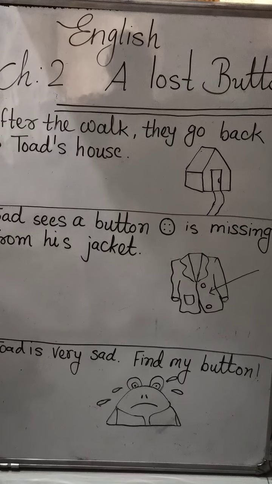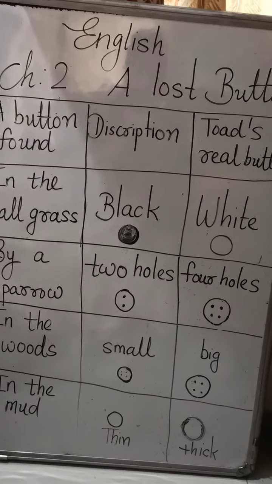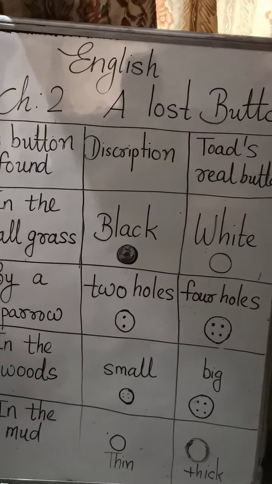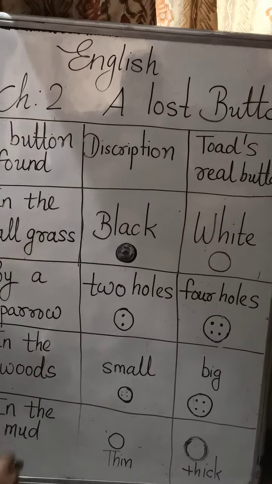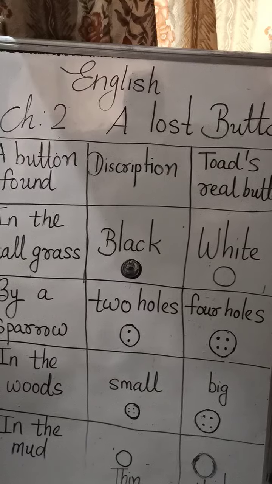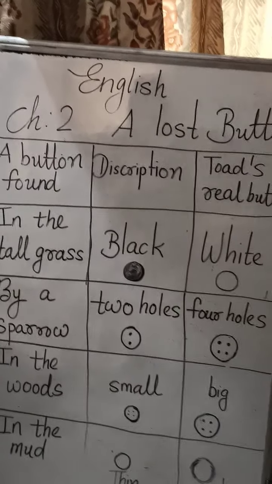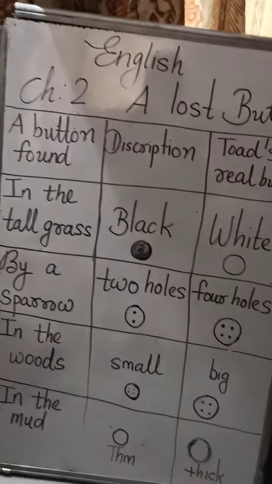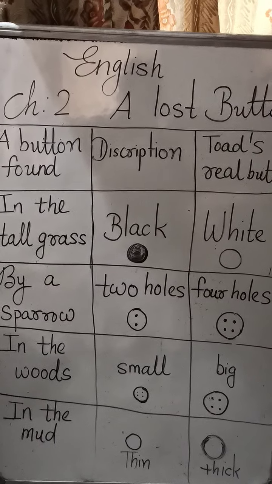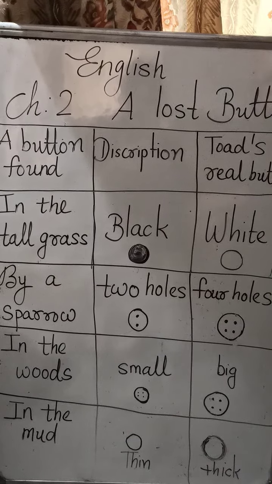So they walked back to the large field. Here you can see one chart I have drawn here. By this, you will be able to learn this lesson and question answers very easily. We have learned that Toad was sad because he had lost his button. So Frog wants to make him happy.